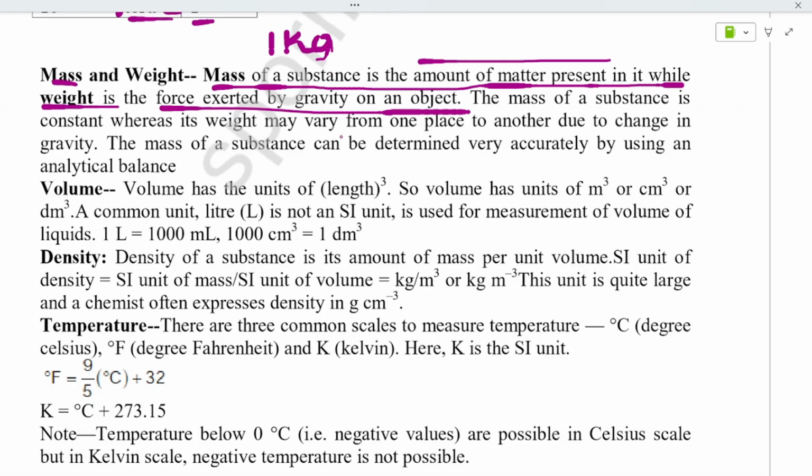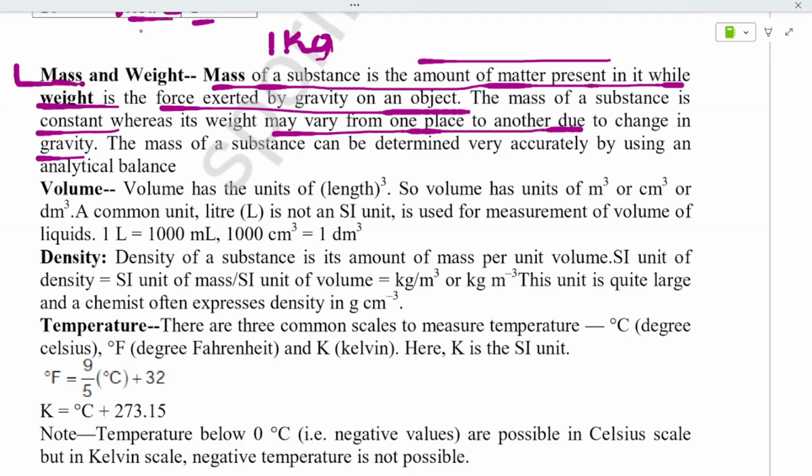Okay. Weight is nothing but the force exerted by gravity on an object. The mass of a substance is constant, whereas weight may vary from one place to another due to change in gravity. In one place the weight may be something like 1 kg or 0.5 kg. If you take the same object to another place, it can vary due to gravitational force, and that is weight. But mass cannot change.